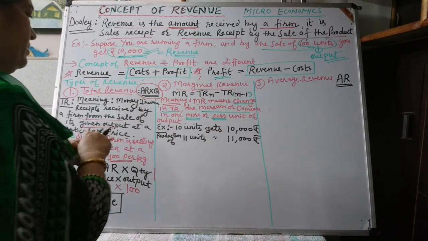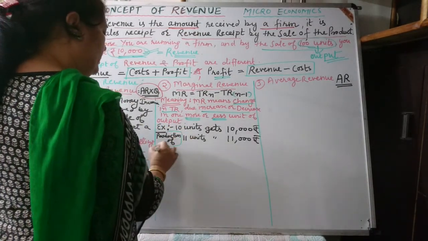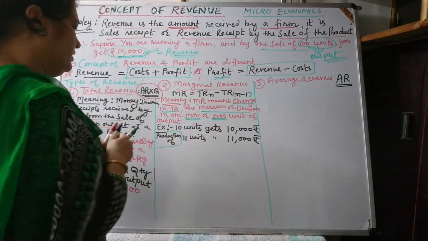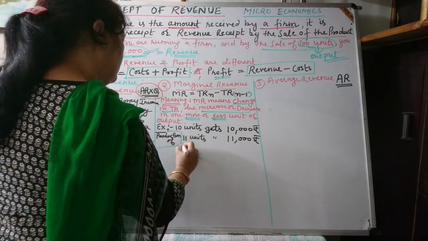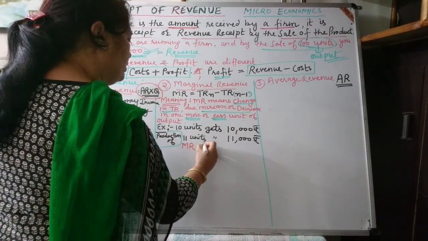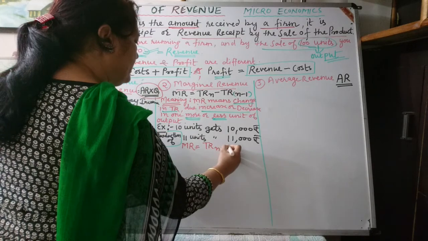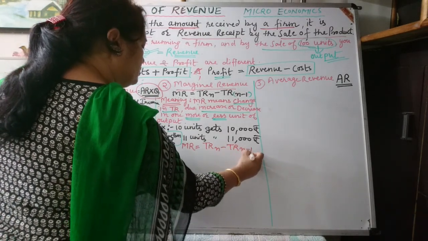Now what is meant by marginal revenue? Here is how marginal revenue can be calculated. Marginal revenue is equal to total revenue up to n units minus total revenue up to n minus 1.